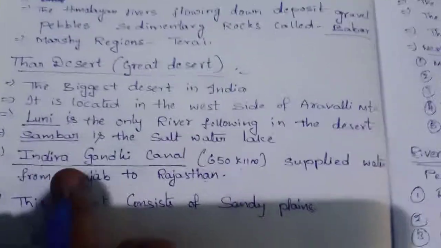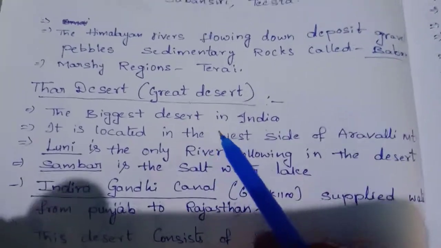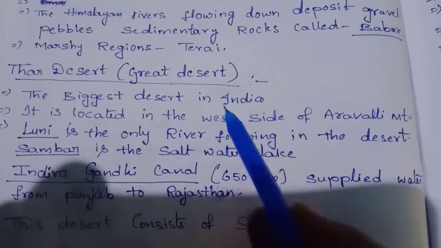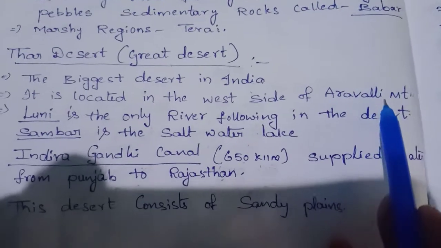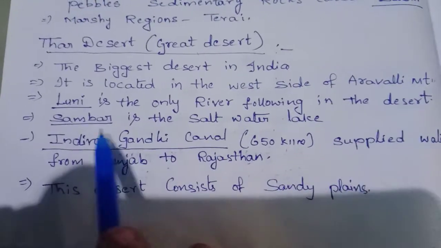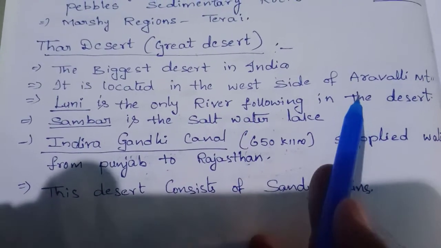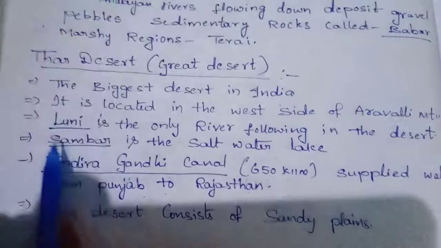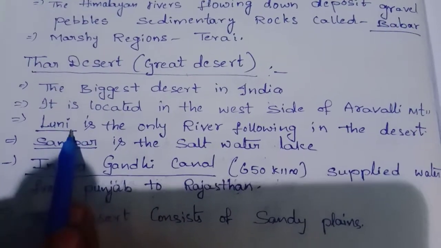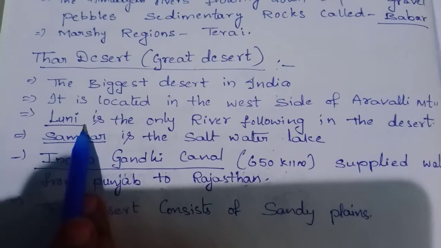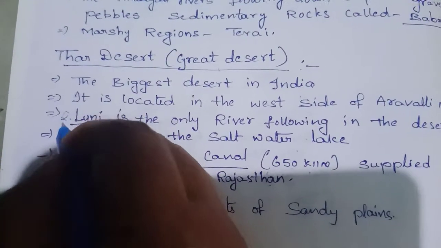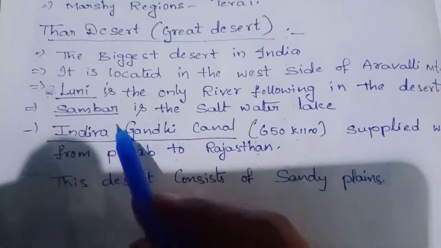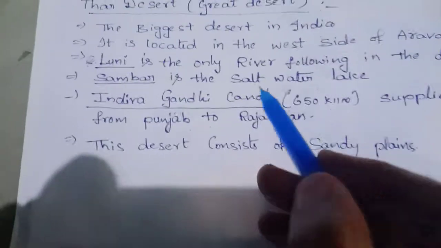Next, remember this point about the Thar desert. Note down, the biggest desert in India is the Thar desert. It is located in the west part of the Aravalli mountains. Luni is the only river flowing in the desert. They will ask in the examination, which is the river flowing through this Thar desert? River Luni.